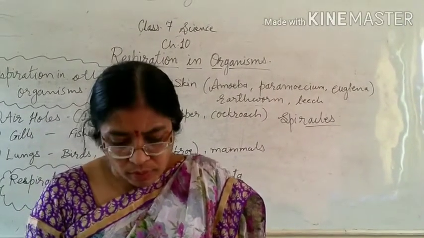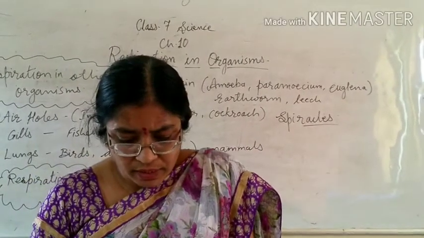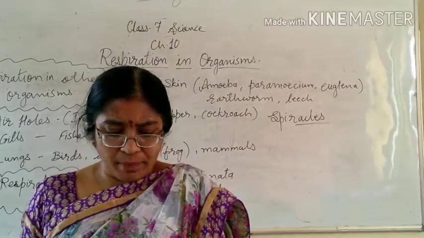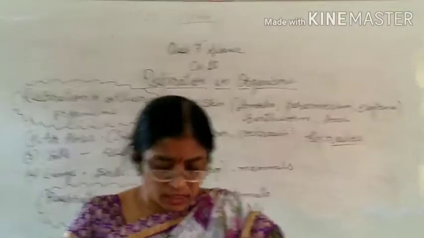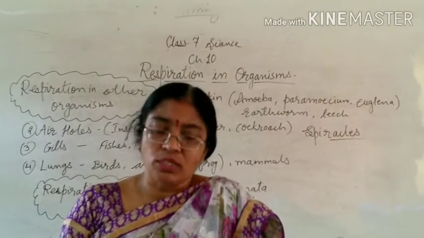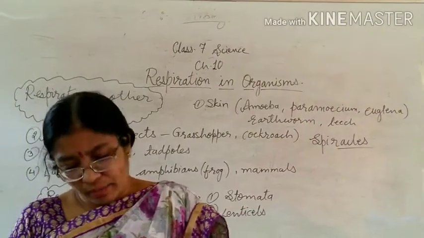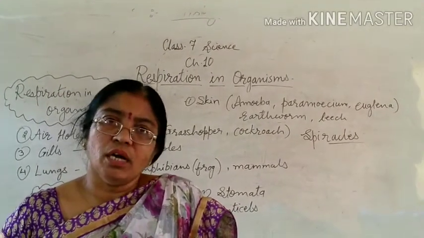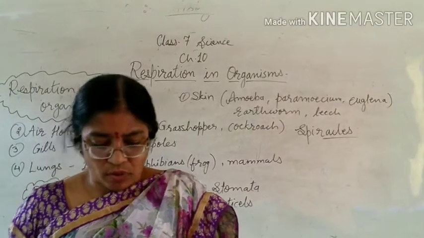And the gills have numerous thin filaments, and these filaments are surrounded by a dense network of capillaries. The exchange of gases takes place through these capillaries. The operculum allows water to enter and pass over the gills to give oxygen and receive carbon dioxide. Finally, the water passes out from under the operculum. In this manner, respiration occurs in these aquatic organisms.